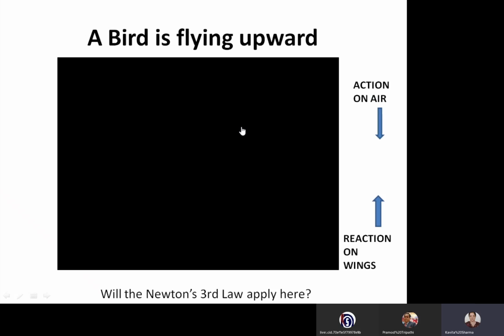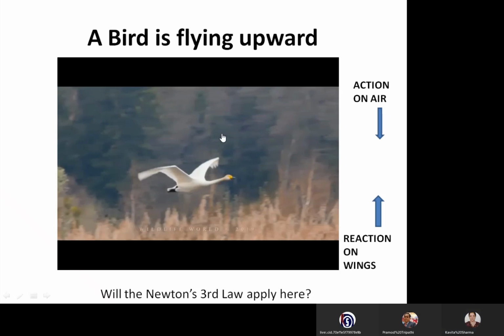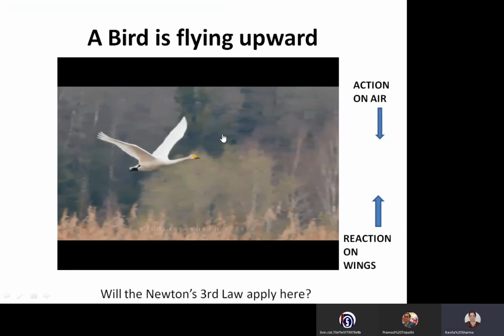This bird is flying upward. I'll show how the bird is flying, and see. Okay. Right? When we see the bird flying upward, can you see another object? One is the bird. What is the second object in this case?